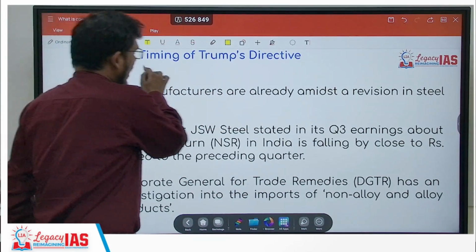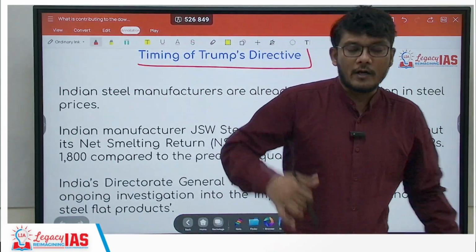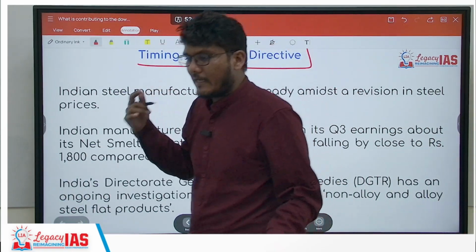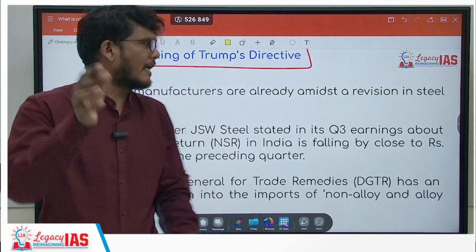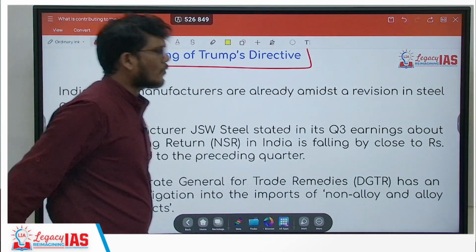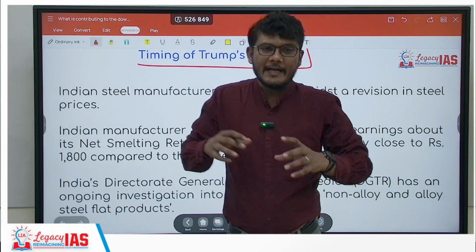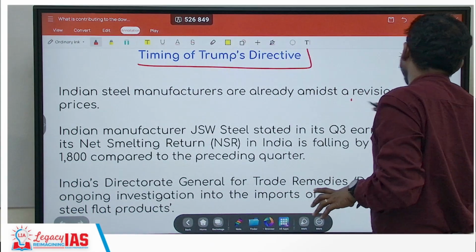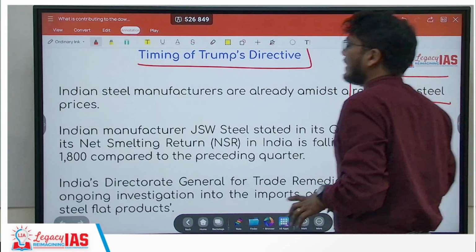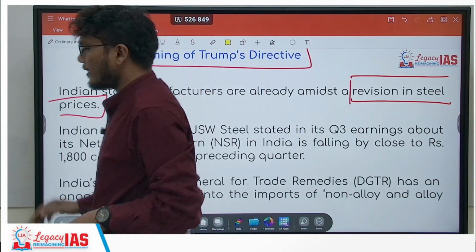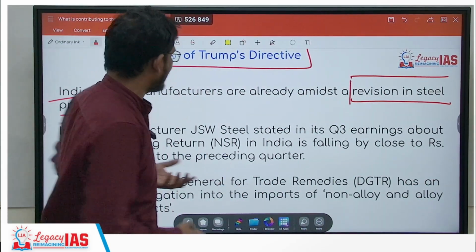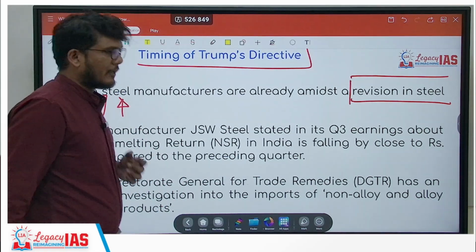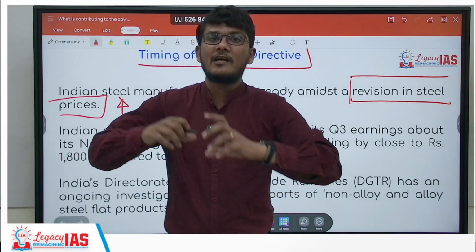Now, another important thing about Donald Trump's directive was not just the directive itself, but also the timing of the directive. What do I mean by that? Presently, India's industry was in the process of revising the steel prices. They basically wanted to revise the steel prices upwards, because there has been a slowdown.